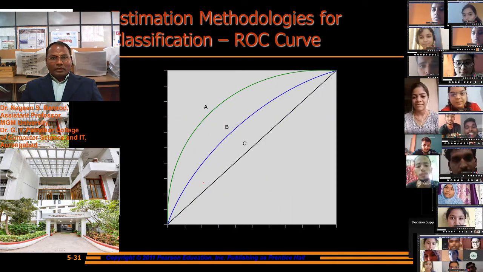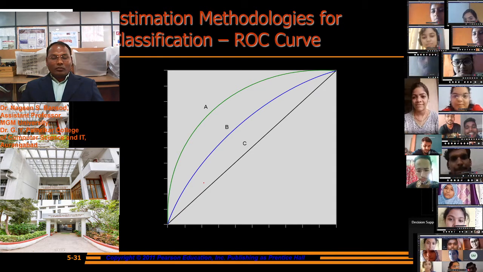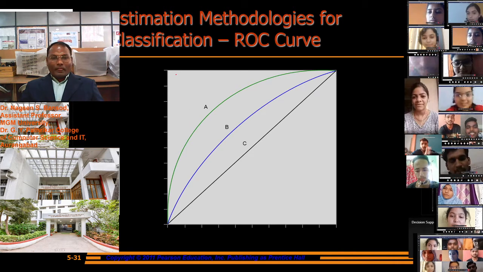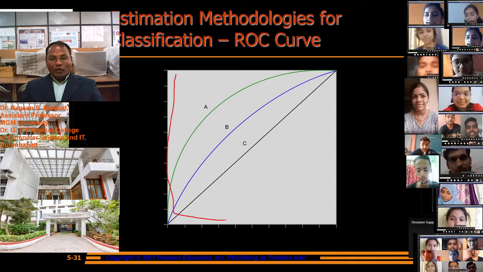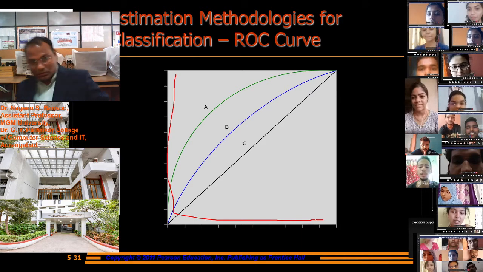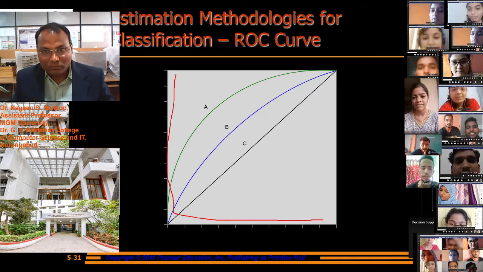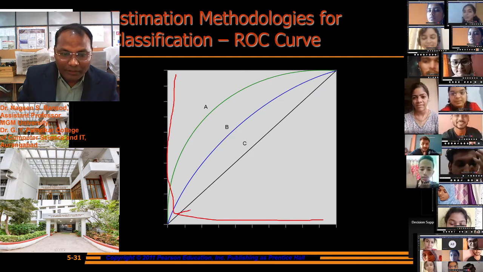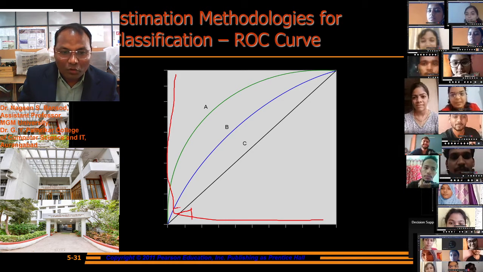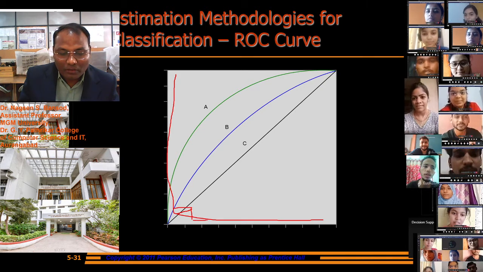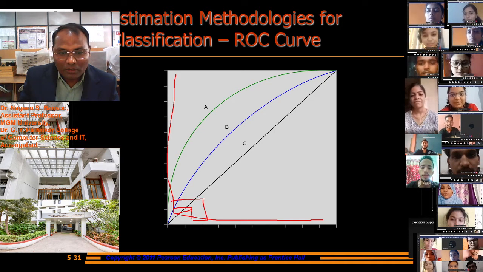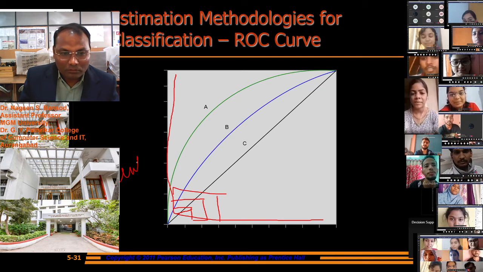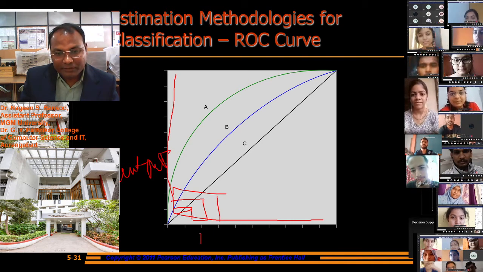The ROC curve is used as an estimation method for classification. It shows how our result changes, the rate of change. Suppose if we increase the input, then the output will increase. If we increase the input, then our output will increase, like this. Suppose this is the output, and this is the input.